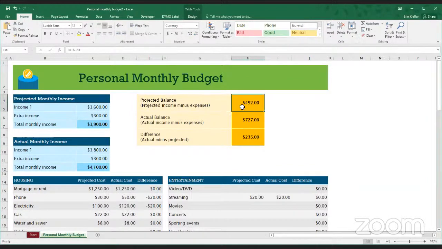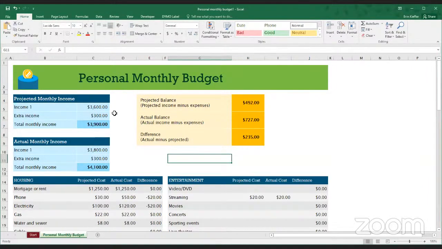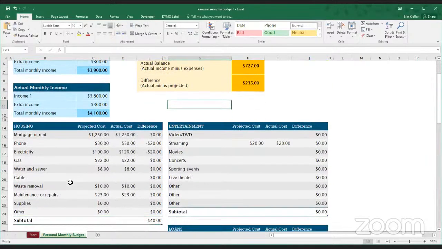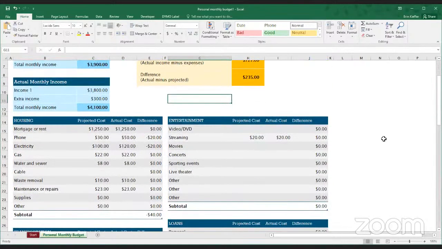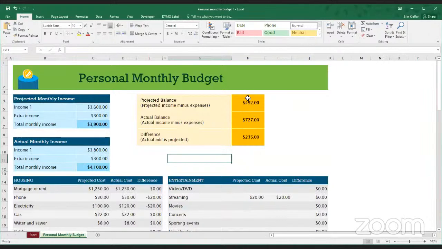So in this case, up at the top, we have this little box here to give us kind of a summary. We see the projected balance, which basically takes the projected income and then subtracts all of the projected expenses from it. So when that comes out here, we see that we expected to have an overage of almost $500, which is pretty good. If you're looking at your budget and this is the case, then that's a really good place to be in because that means you have some extra money.